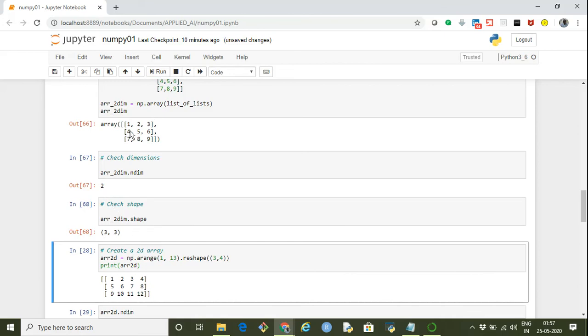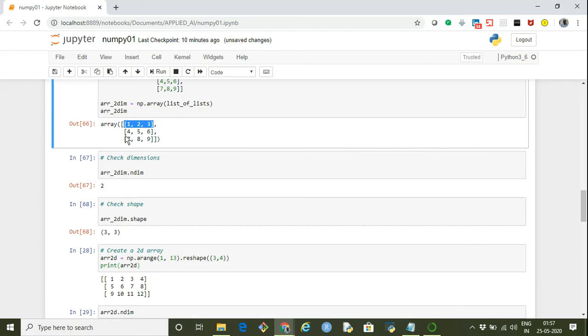To make it easy to understand, this is axis 0 and this is axis 1, because index starts at 0 in Python. In axis 0 it says 3, so it means there are 3 elements in axis 0. So what are these? Basically rows are here. These particular rows are in axis 0, and individual columns, 147, 258, and 369, are in axis 1. Since it's a square matrix, it's 3 by 3.